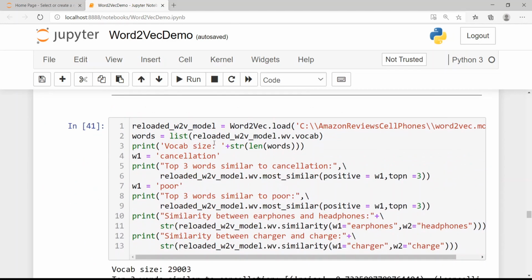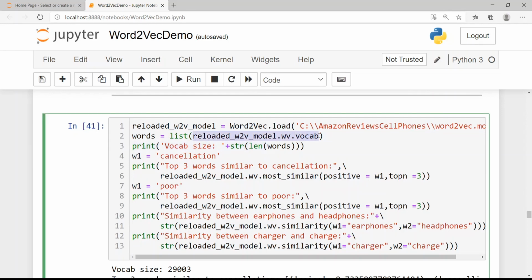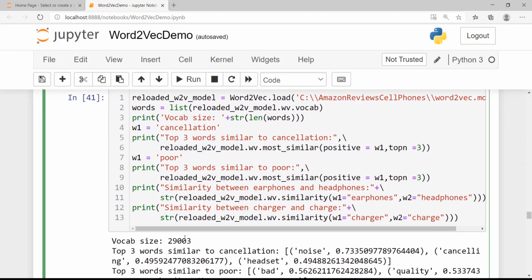Now let us look at the vocab size in our model. We convert the vocab into a list. The model's vocabulary is given by this. I'm converting that into a list, and I'm printing the length of this list. So we have close to 29,000 unique words in our Word2Vec model, from our 200k reviews.